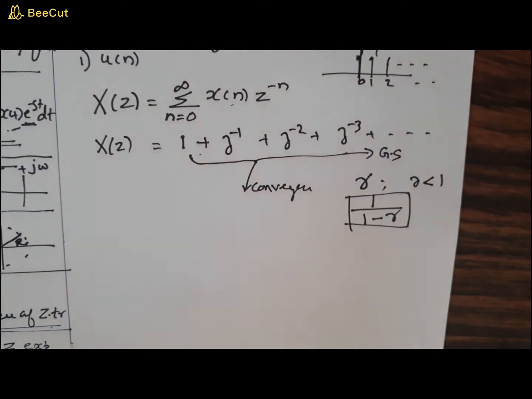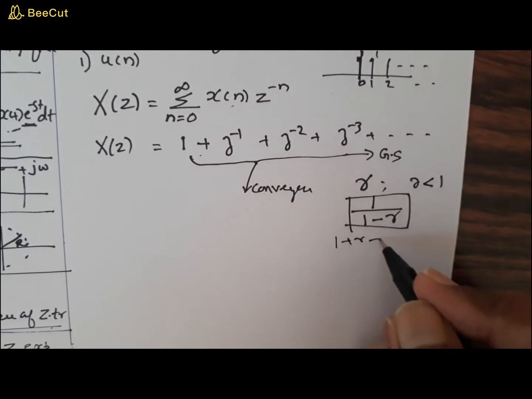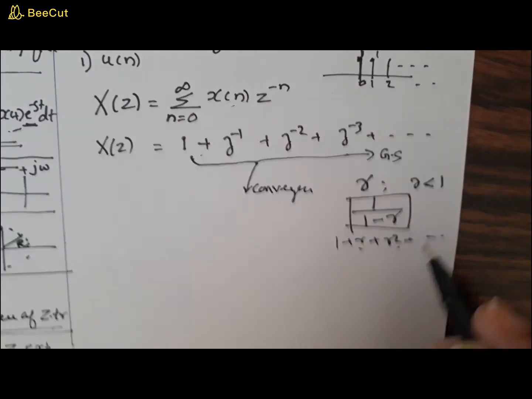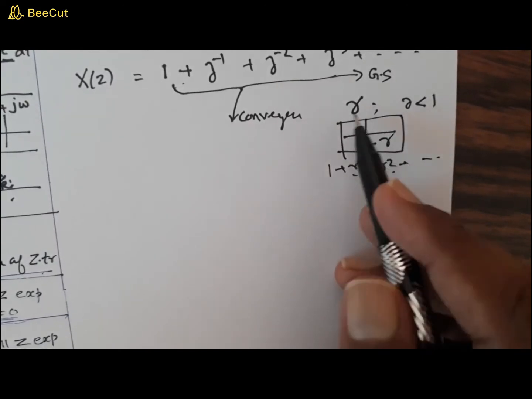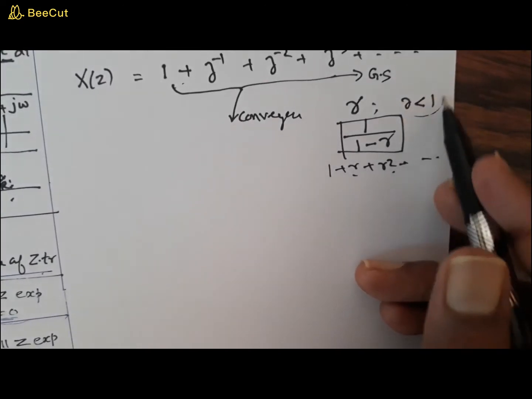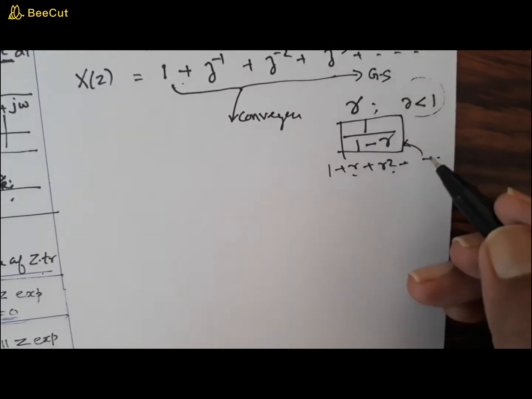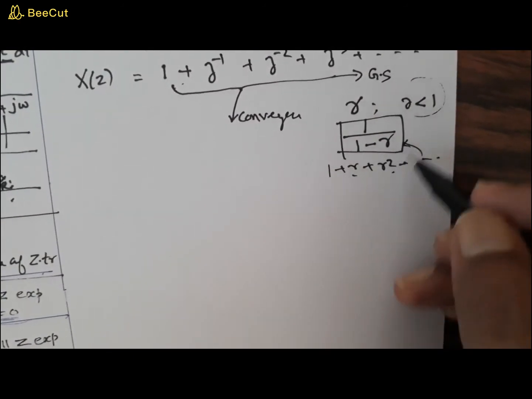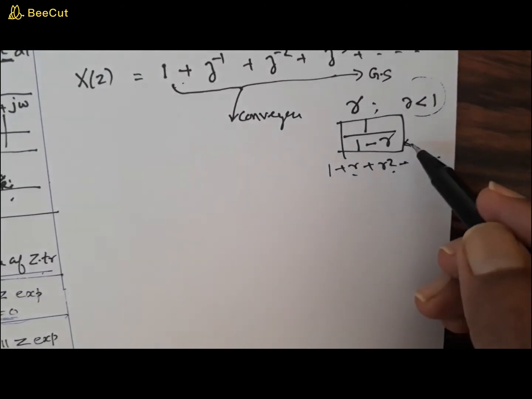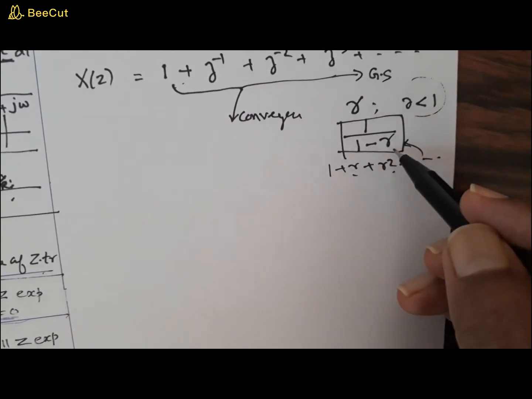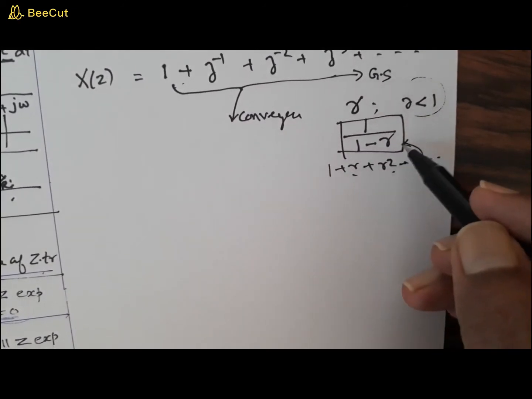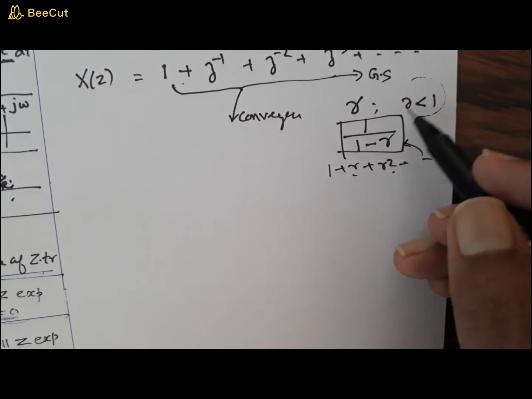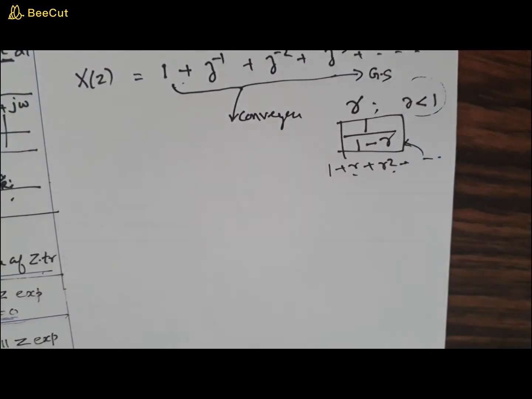That is, if you have a geometric series of the form 1 plus r plus r square plus etc., the common ratio between each term will be r. Now if this r is less than 1, then this series converges to a sum given by 1 by 1 minus r. If r is greater than 1, it won't converge, it will go to infinity. The sum will be equal to infinity. So that's the meaning of converging.